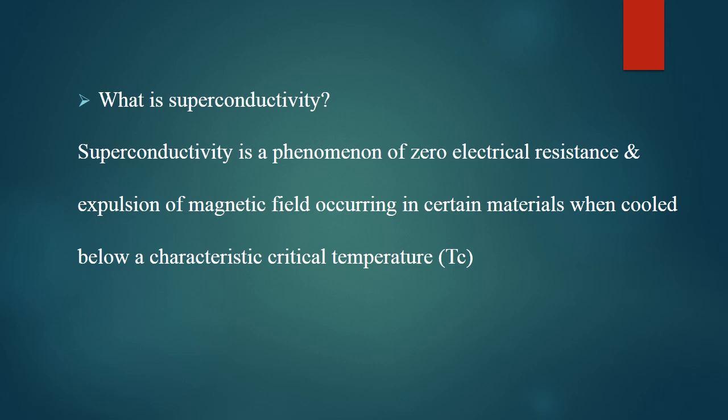It is a phenomenon of literally zero electrical resistance, or at least negligible resistance. When a material is brought below a certain temperature, the magnetic flux lines which penetrated into it get expelled from it, and there is a conduction of electrons or current throughout without any struggle. In other terms, the electrical resistance becomes zero at a particular temperature, and this phenomenon is called superconductivity.